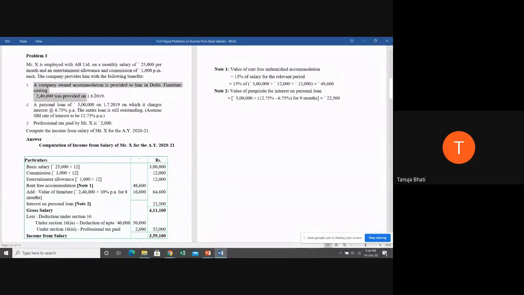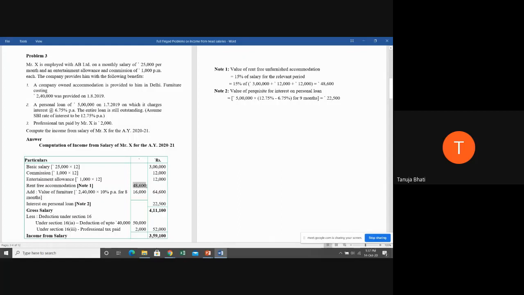Now, let us see this first. As Yashaswini has rightly said, this is rent-free accommodation. Rent-free accommodation forms part of your perquisites. So in your presentation, students, here you all can write the heading as taxable perquisites. Below that, you all can show rent-free accommodation. Now, tell me what is going to be the taxable amount.